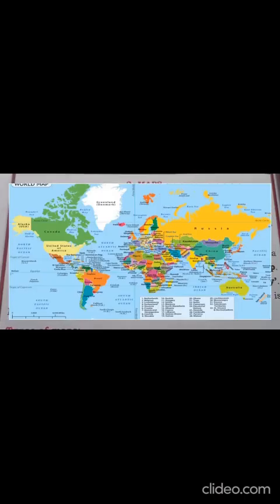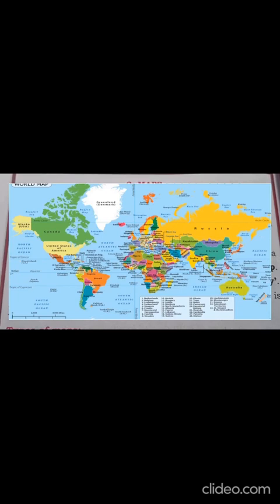Now let us study about maps. Maps are very essential to get detailed information of a place, state or a country, and also about other geographical features. Children, can you tell me what is a map? It is a diagrammatic representation of the whole earth or a part of it on a flat surface according to scale is called a map.